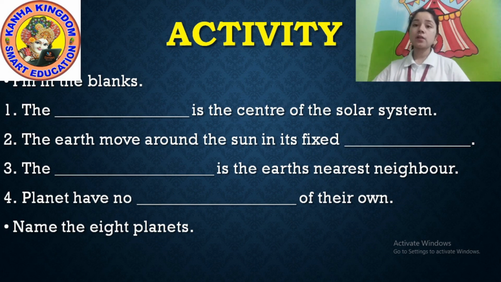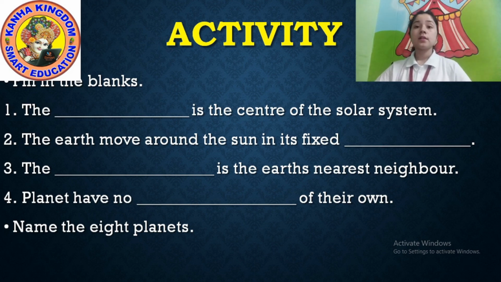The earth moves around the sun in its fixed dash. Not only earth, all the planets move around the sun in a fixed what? Fixed path. Means fixed orbit. Okay, the earth moves around the sun in its fixed orbit.